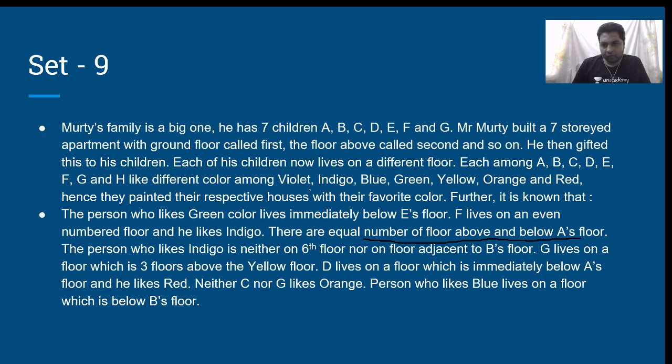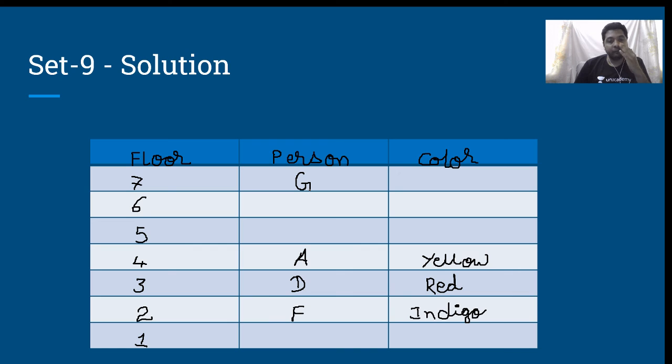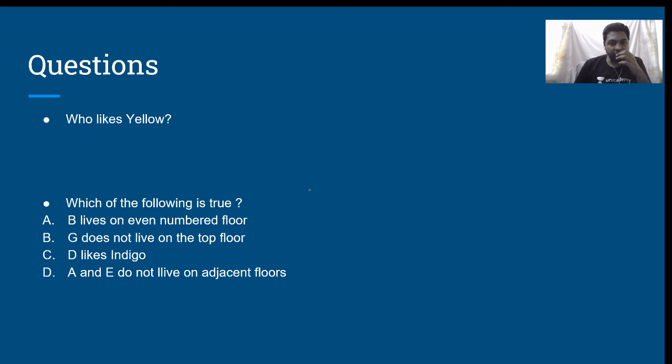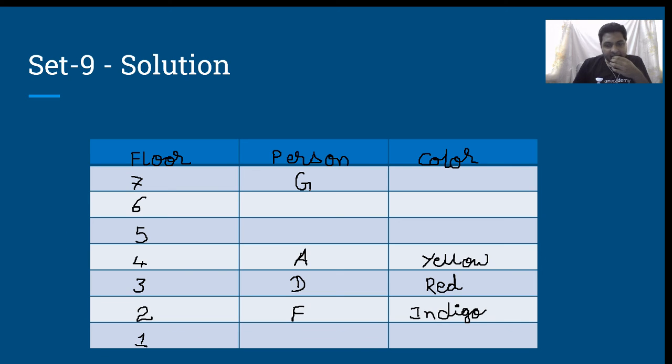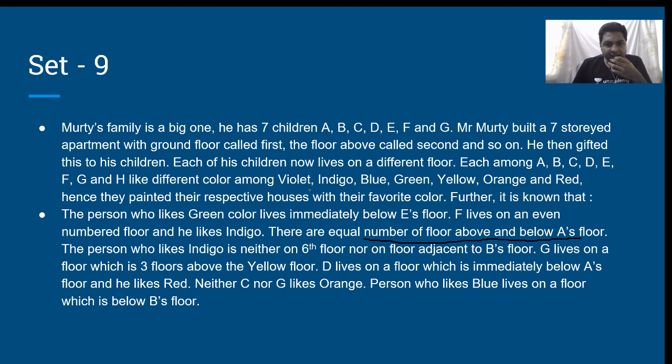Okay. Then, what else? The person who likes blue lives on a floor which is below B's floor. Yeah, B can be on 6 and 5 can be blue, or 1 can be blue. Okay. Anything else that can be sought after? Neither C nor G likes orange. Okay.